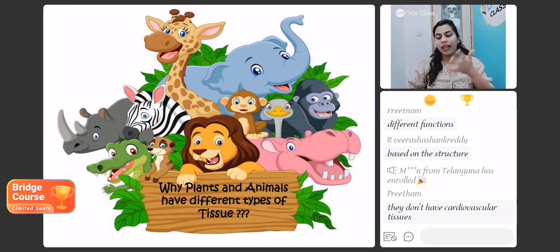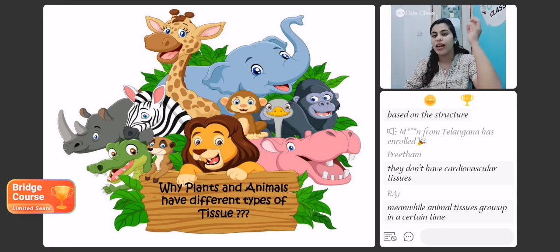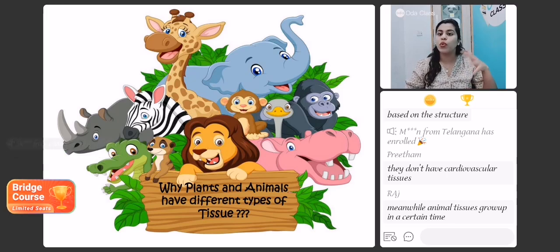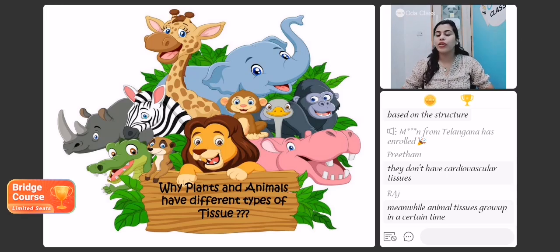See, plants and animals are two different organisms. They do have different functions to perform. The plants stay upright at a place. They do not move like animals. Animals move here and there for shelter, for food, etc. Animals have locomotion, but plants do not. Plants need more supportive tissues. Also, plants are autotrophs. So yes, they have certain kinds of tissues which will help in the same. They will help the plants get different components which they can use for synthesizing their own food during the